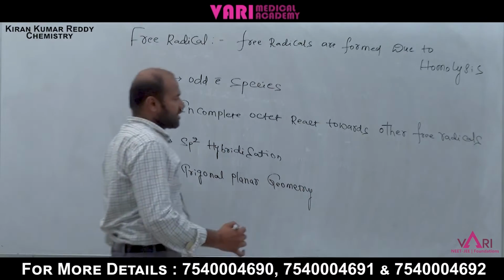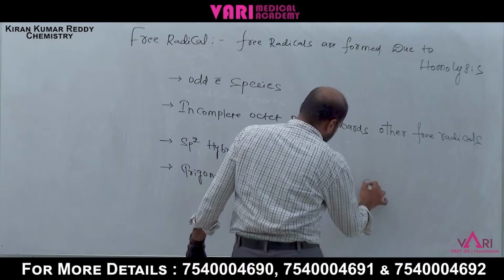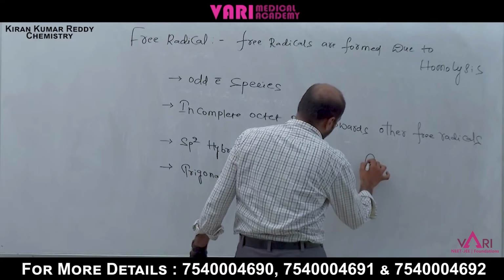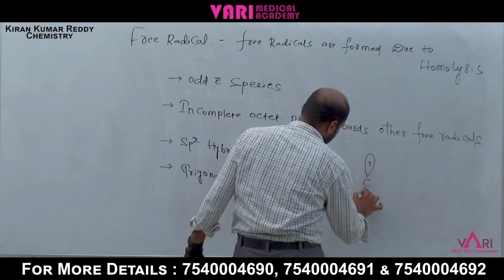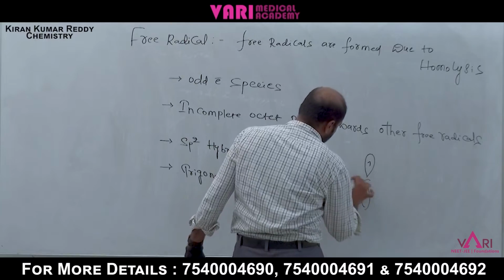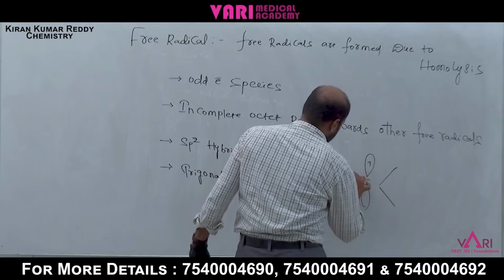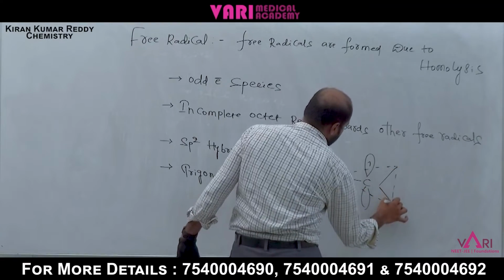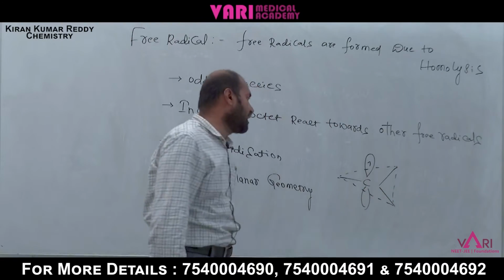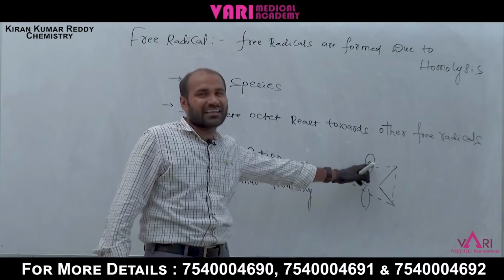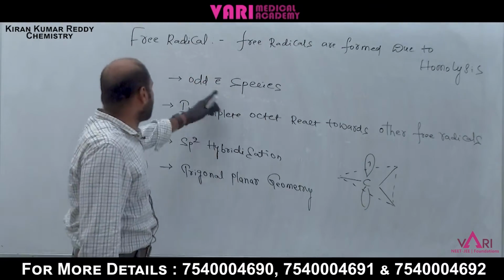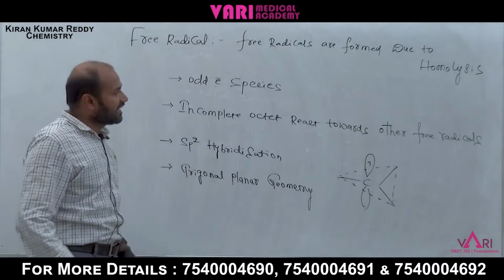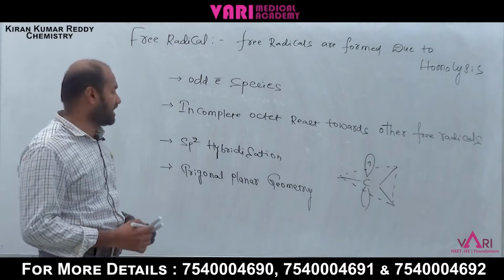Here is the structure: carbon, lone pair, one single electron is present. Now again this is the structure of free radical. Only odd electron, single electron species. Odd electron species, incomplete octet, reacts towards other free radicals.